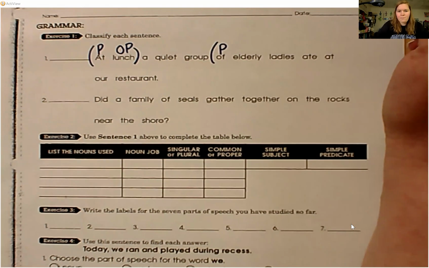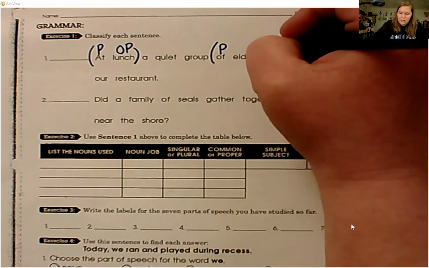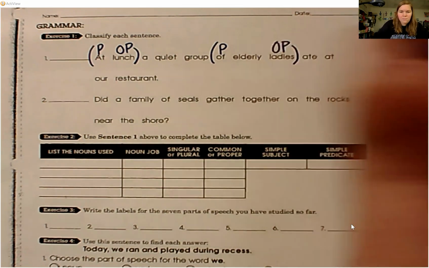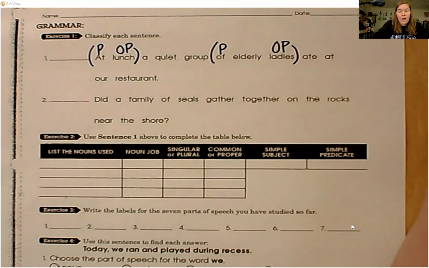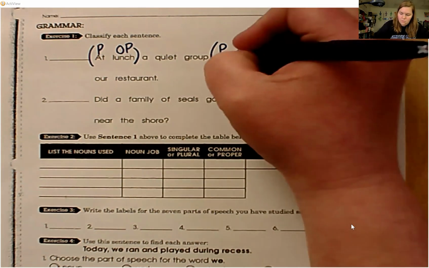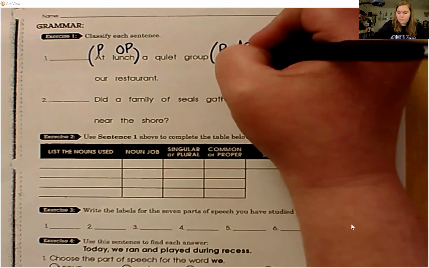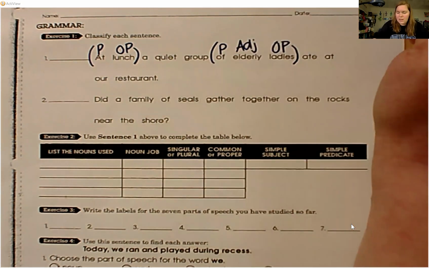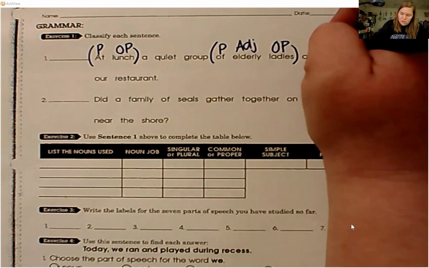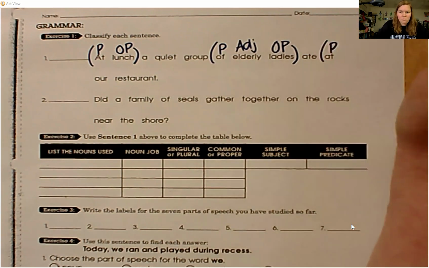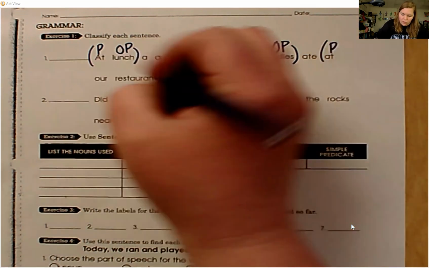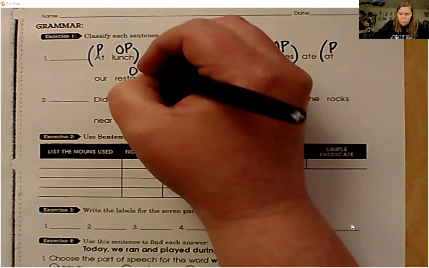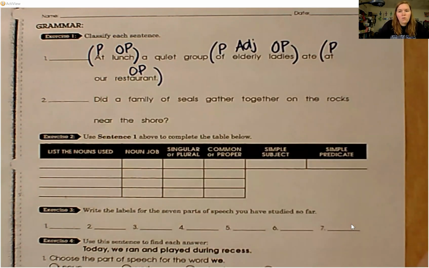Of what? Ladies, object of the preposition. What kind of ladies? Elderly, adjective. And at is a preposition. At what? At our restaurant, object of the preposition. Whose restaurant?